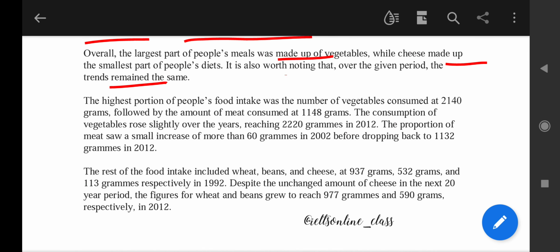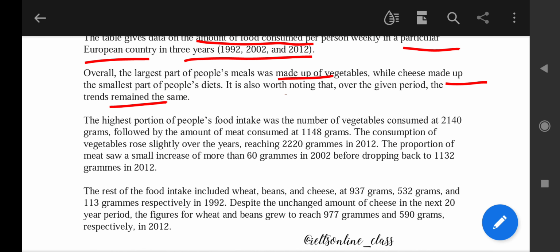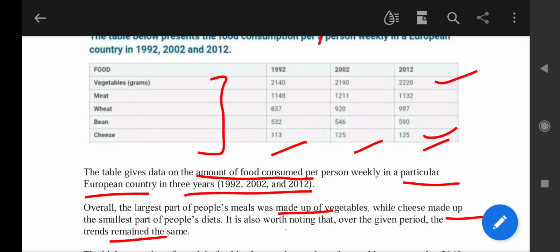Okay, now overall the largest part of people's meal was made up of vegetables, while cheese made up the smallest part of people's diet. It is also worth noting that over the given period the trends remain the same.